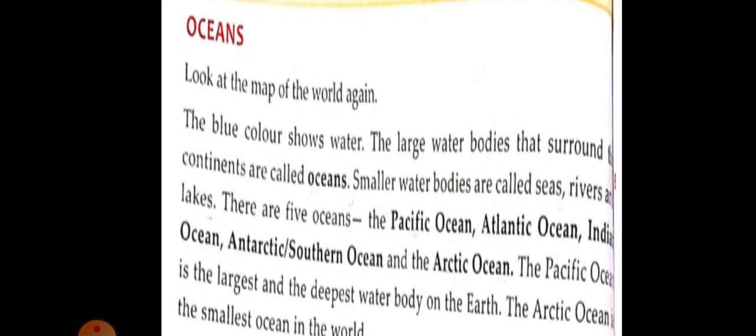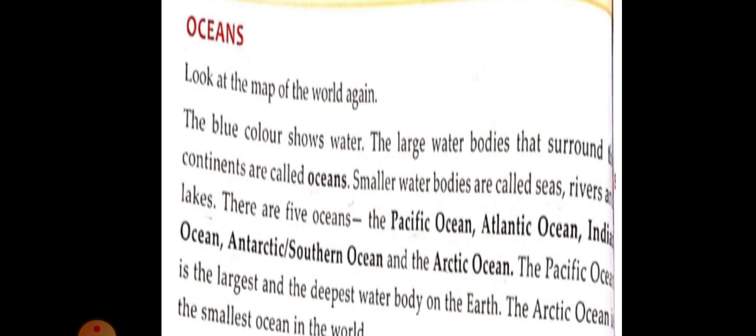Okay, there are five oceans. The Pacific Ocean is the largest and the deepest water body on the earth. The Arctic Ocean is the smallest ocean in the world. In continents, Australia is the smallest continent and Asia is the largest continent.